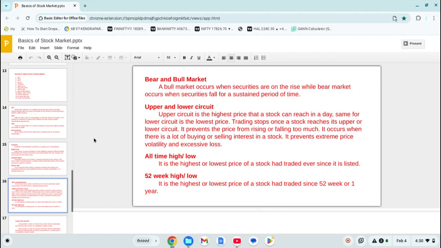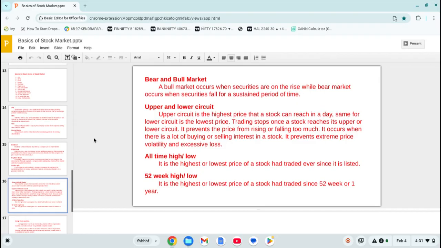Above that, at 551, it cannot be traded. Similarly, for the lowest, it can go down till 450. It can't go down to 449. So trading stops when a stock reaches its upper or lower circuit. Once the stock reaches 550 or 450, trading in that stock will be stopped.